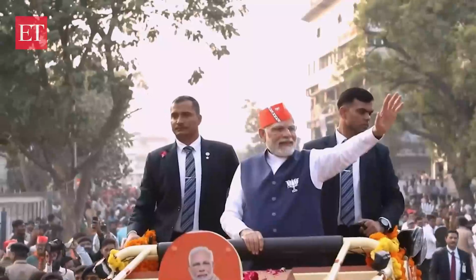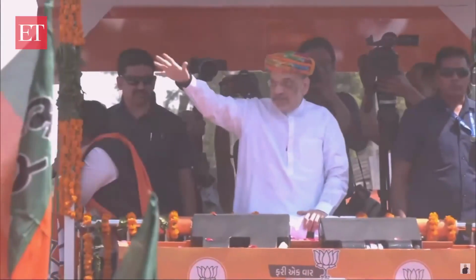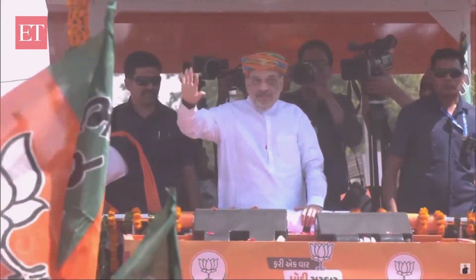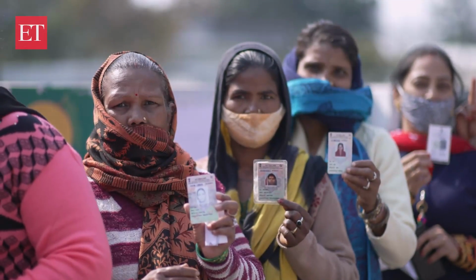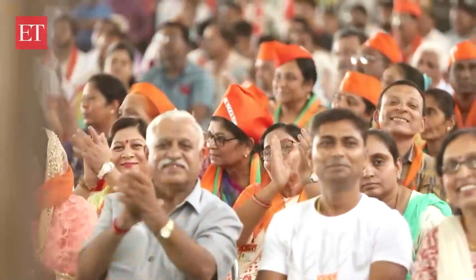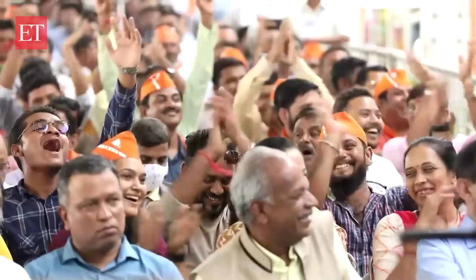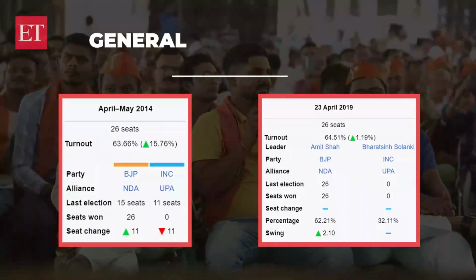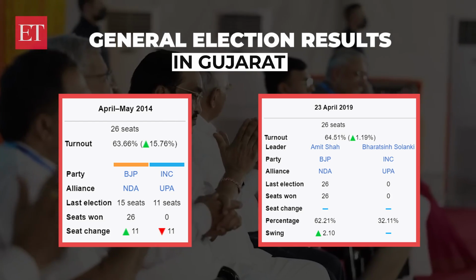Gujarat, the home state of Prime Minister Narendra Modi and Home Minister Amit Shah, gears up for the election on May 7 as part of the third phase of nationwide polls. With all the 26 Lok Sabha seats at stake, the Bharatiya Janata Party is determined to maintain its stronghold, having swept the region in 2014 and 2019 elections.